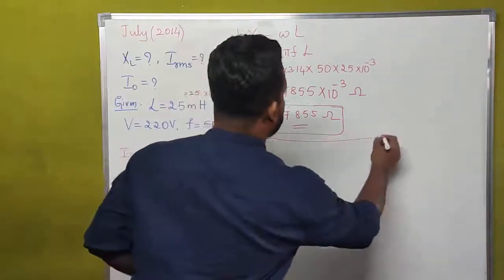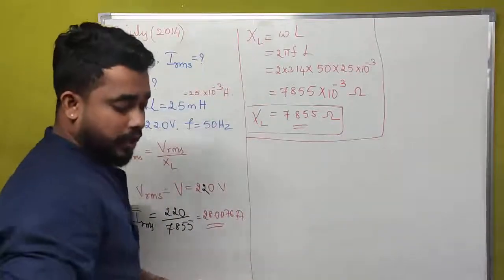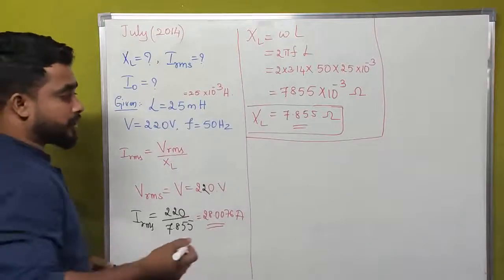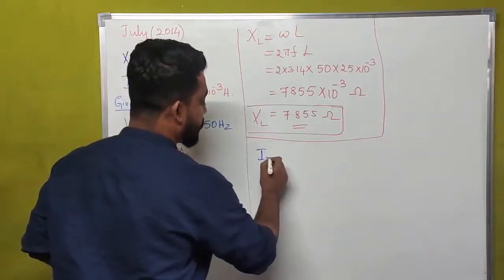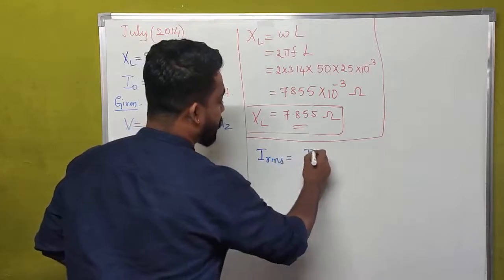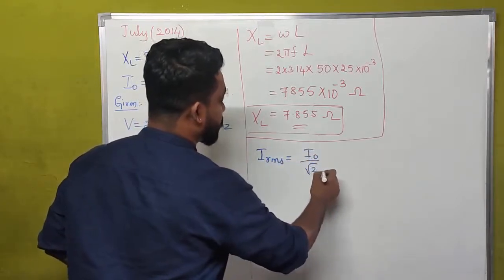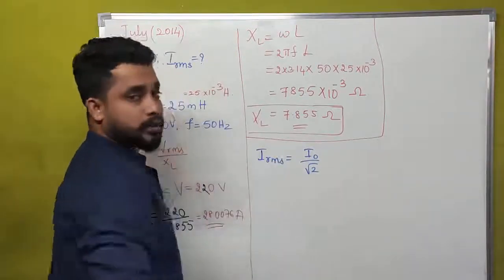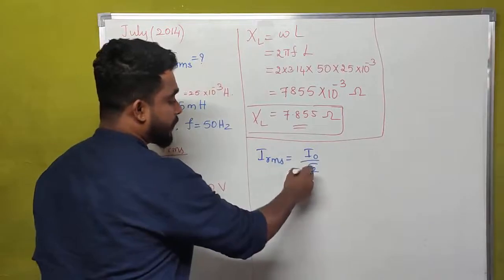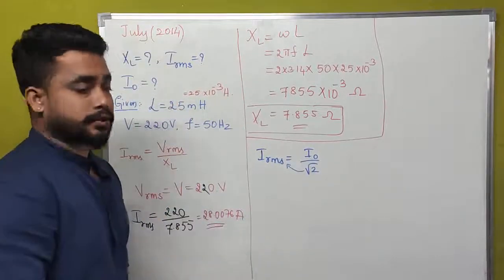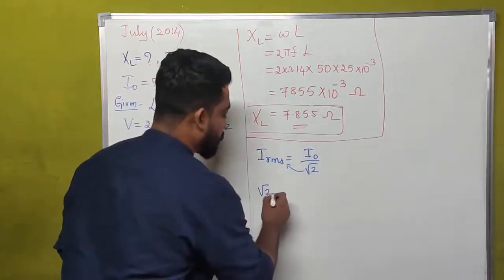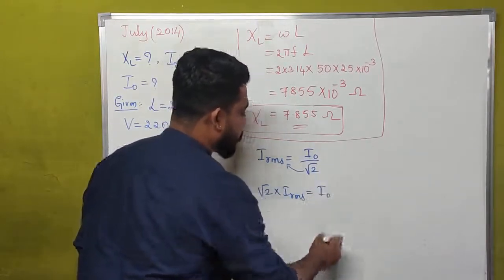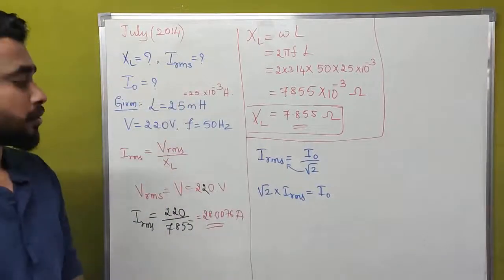But this is not yet complete. We have to find out the peak value of current. What is the expression for peak value of current? That is IRMS is equal to I naught divided by root 2. This is the expression for IRMS value of current. But what we want is the peak value of current. For that, I will send this root 2 to the other side of the equation. Then it will become root 2 into IRMS is equal to I naught.